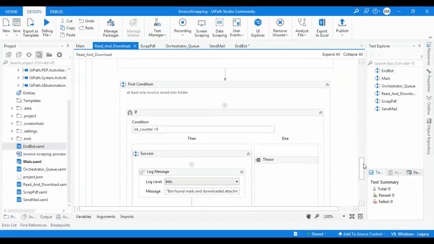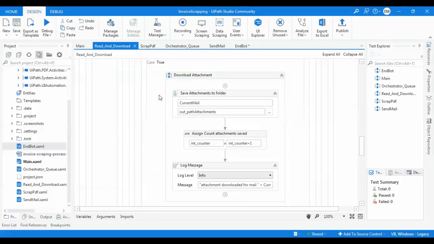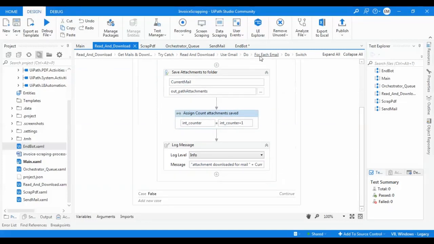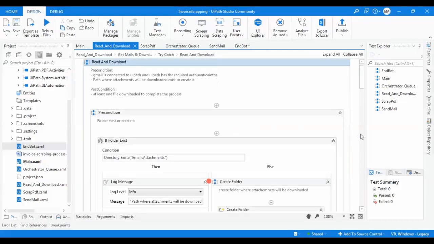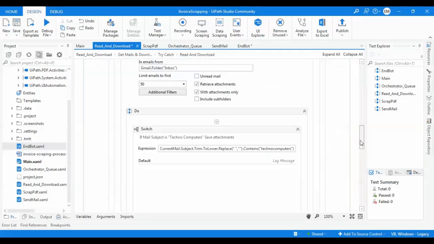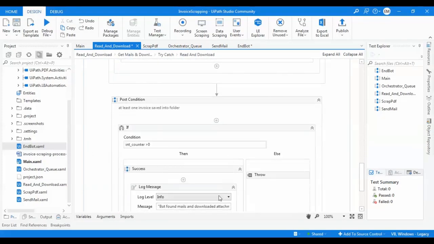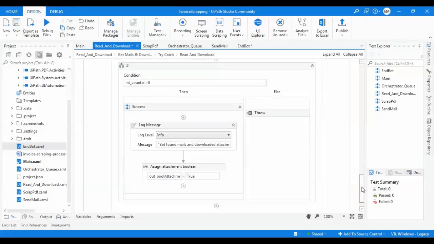The postcondition here: after I download and save an attachment, I count how many files are downloaded. If it's bigger than 0, I have a log message here, emails downloaded, and I get how many emails were downloaded with this integer counter, and then I assign the out boolean attachment as true.